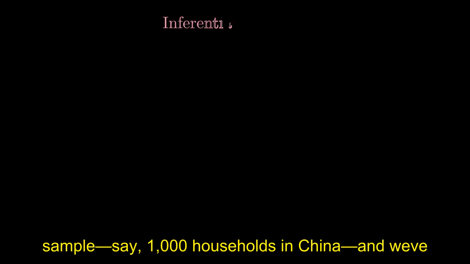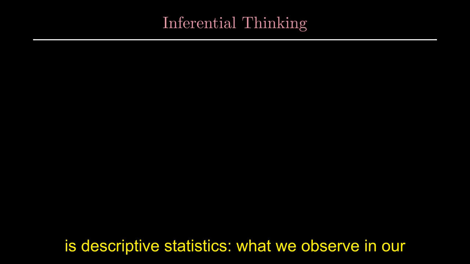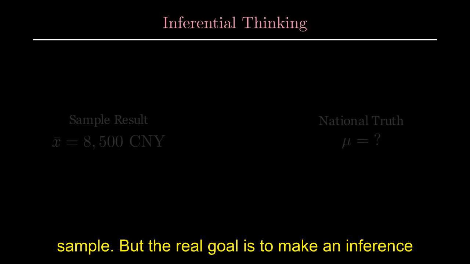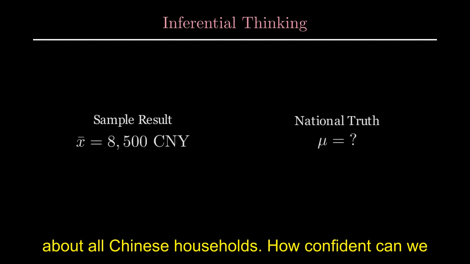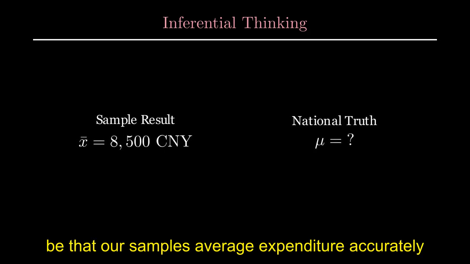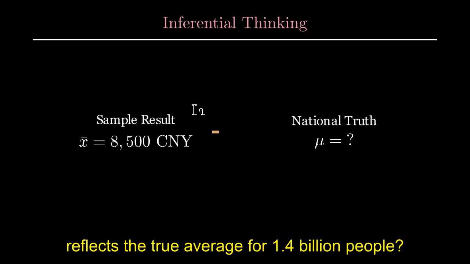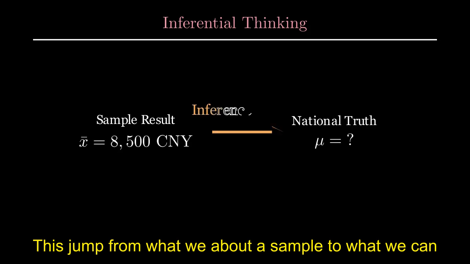So, we've carefully selected a sample, say, 1,000 households in China, and we've calculated their average monthly expenditure. This is descriptive statistics, what we observe in our sample. But the real goal is to make an inference about all Chinese households. How confident can we be that our sample's average expenditure accurately reflects the true average for 1.4 billion people? This jump from what we know about a sample to what we can say about China's vast population is the heart of inferential thinking.